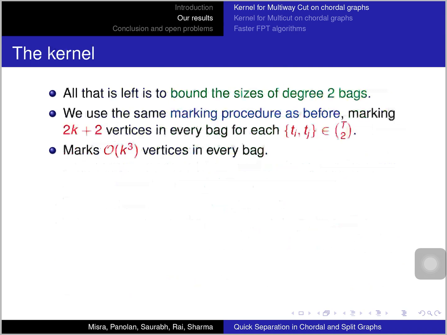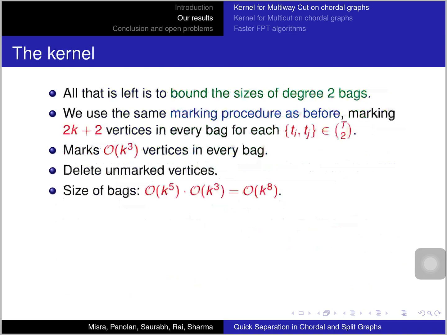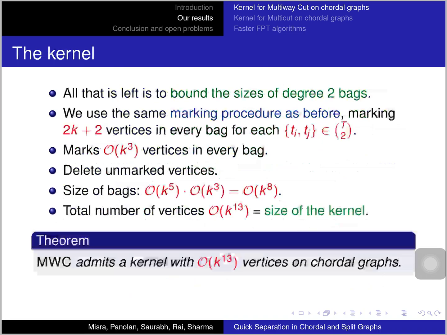So this procedure marks at most k cube vertices in every bag, k square terminal pairs, and order k vertices for each terminal pair. And like before, we delete the unmarked vertices. Now the size of the bags can be k cube for every bag, and then a bag can contain marked vertices from other bags also. So the size of the bags is k to the 8, and there are k to the 5 many such bags. So we get k to the 13 many vertices in all the degree 2 bags, and that is the size of our kernel.